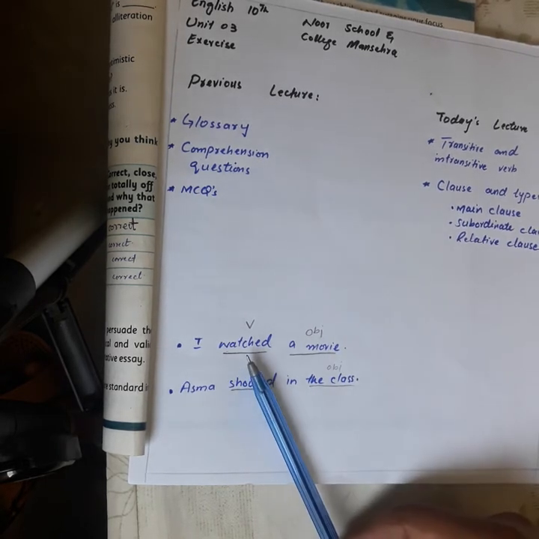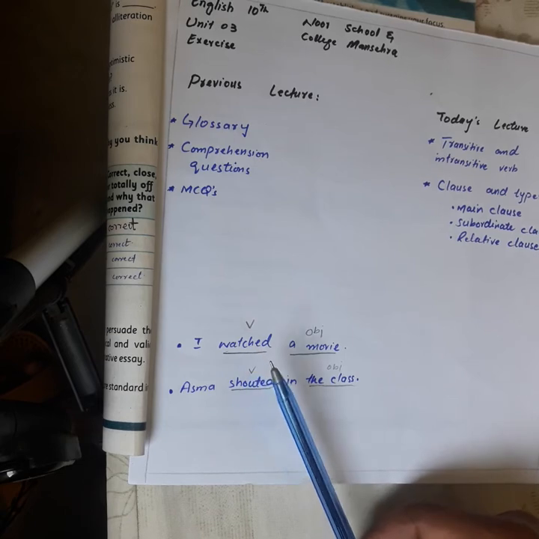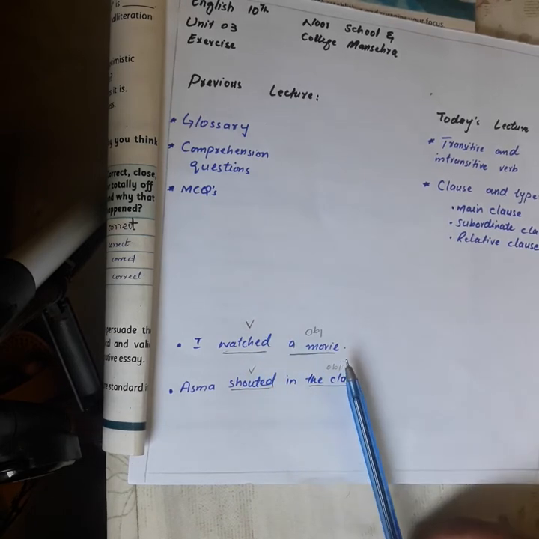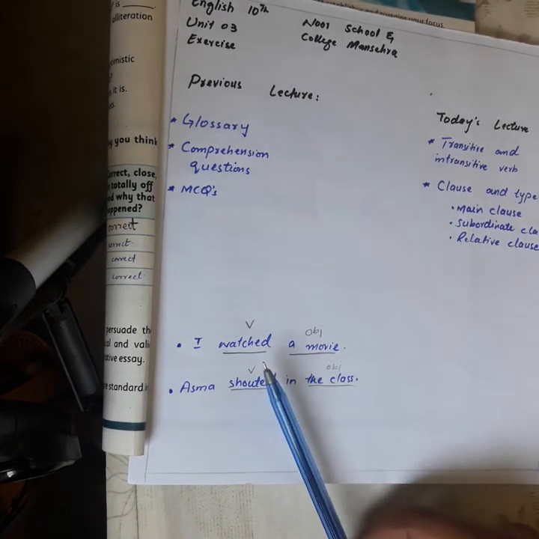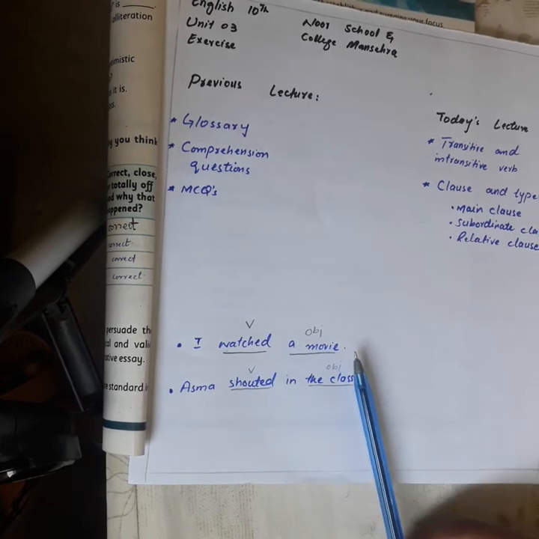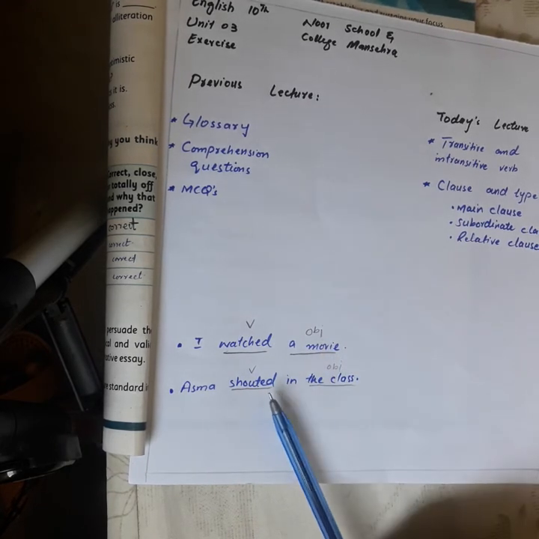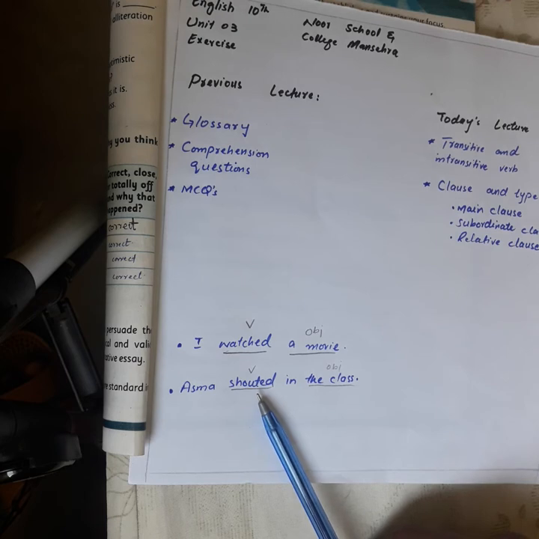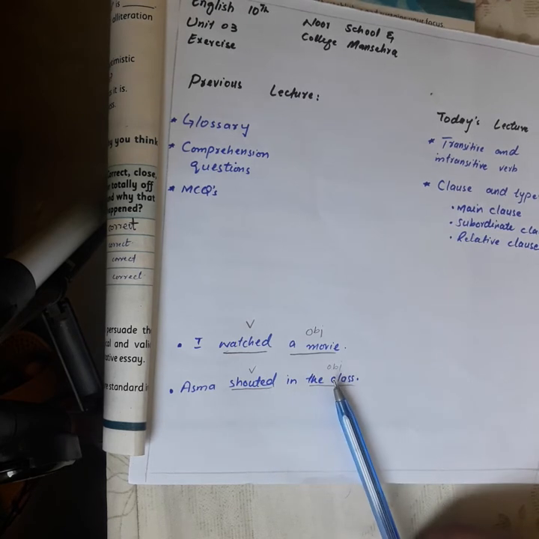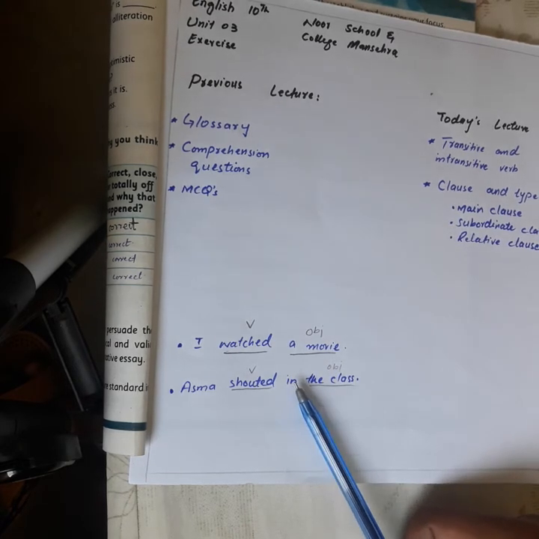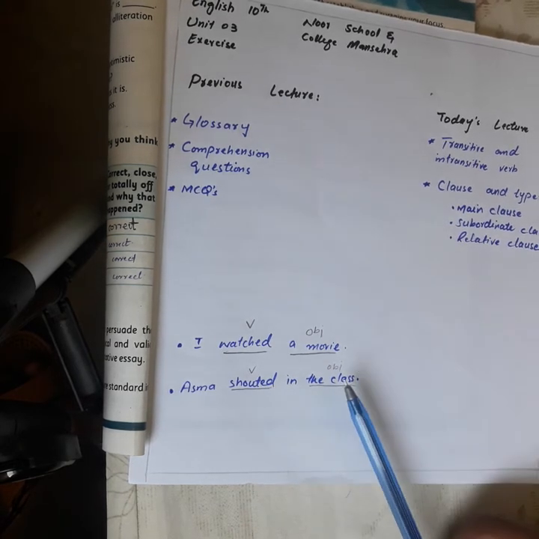In the first sentence, you can see that the verb is directly linked with the object. In the second sentence, the verb is not directly connected with the object; we have a preposition in between the verb and the object.